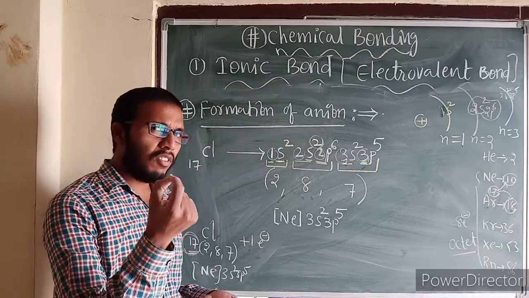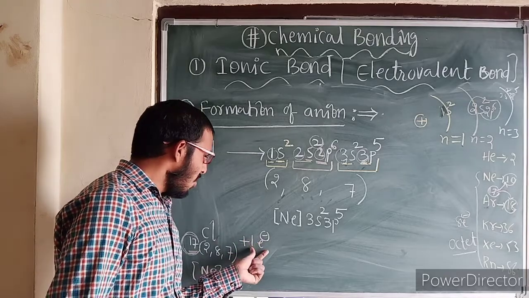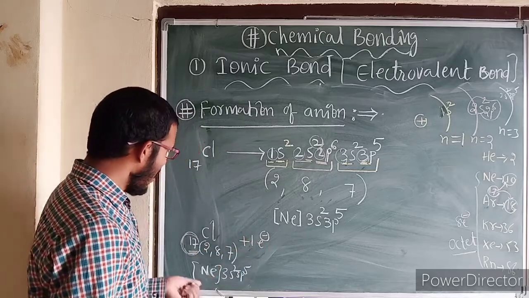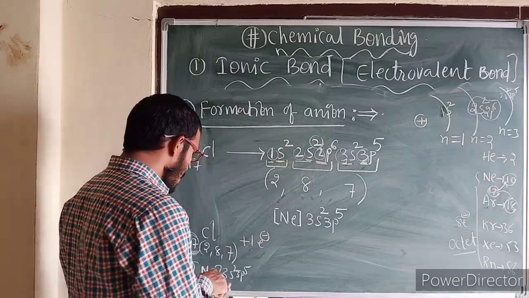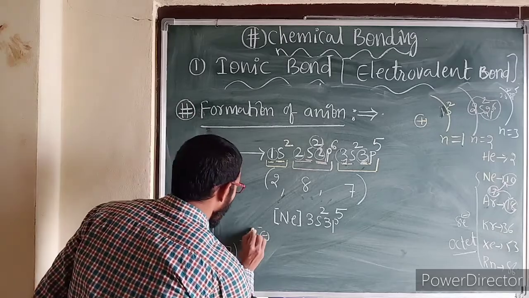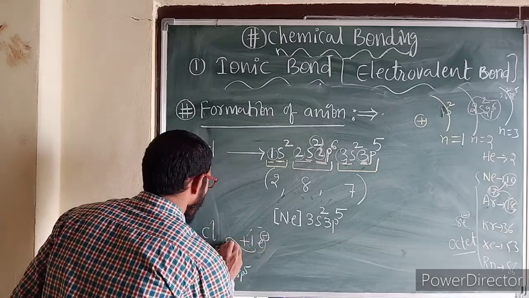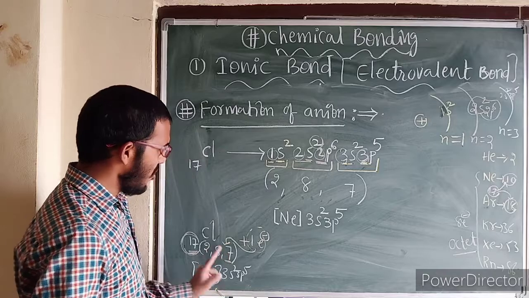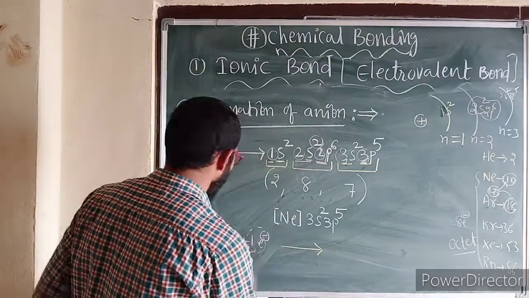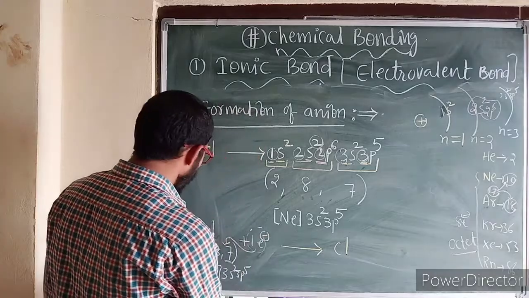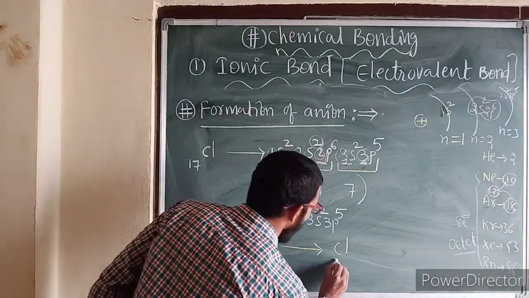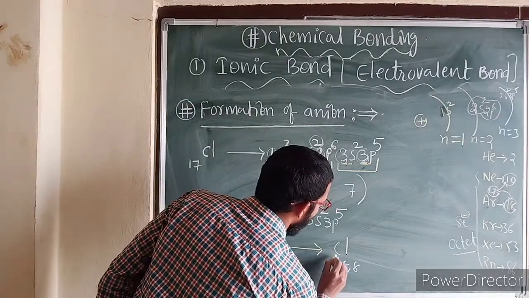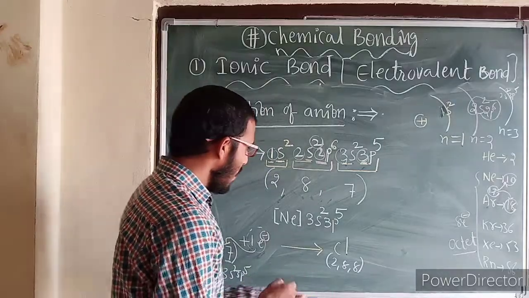One electron less. That electron will be gained from sodium metal. Sodium metal has transferred one electron to chlorine, and it is gained by this chlorine. This electron enters the valence shell. So chlorine, 2, 8, 7, after gaining one electron, the 7 becomes 8. So total you need to count after gaining the electron.